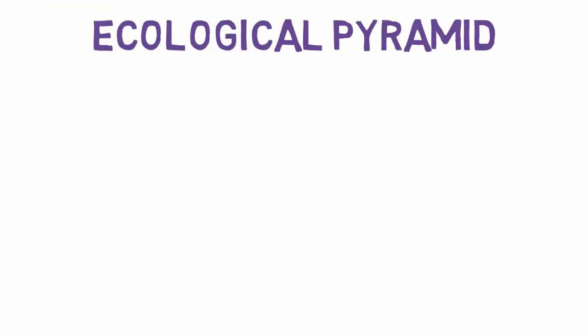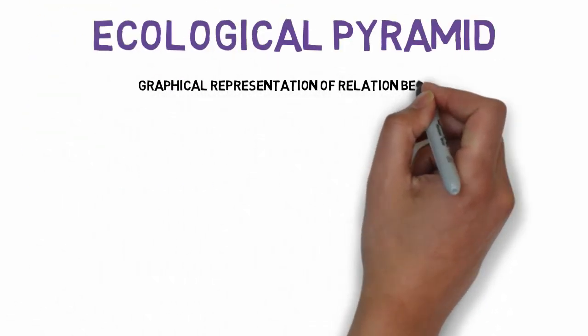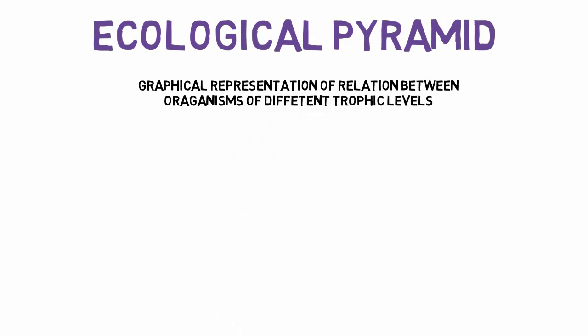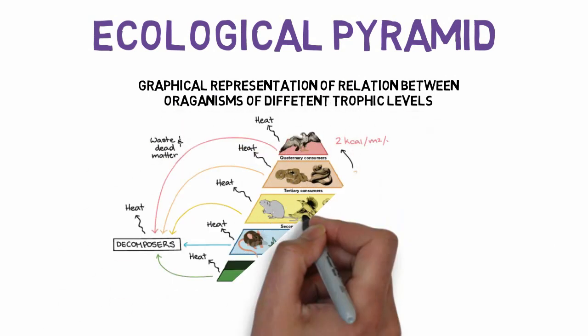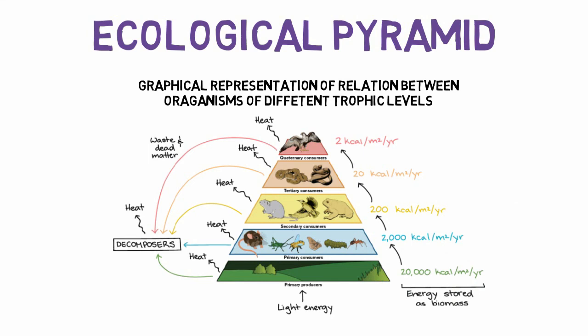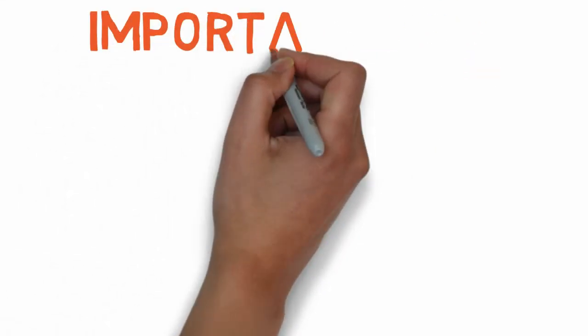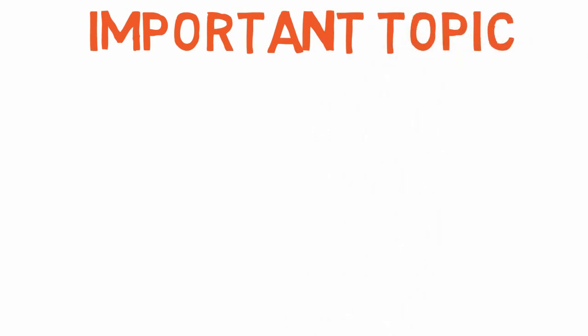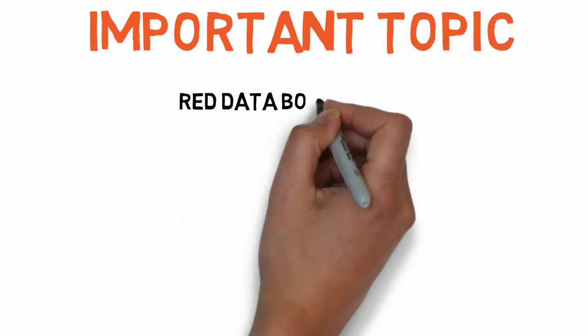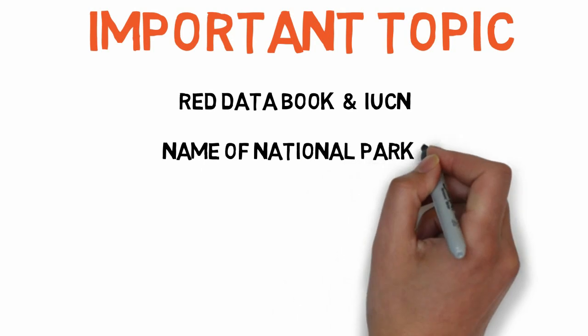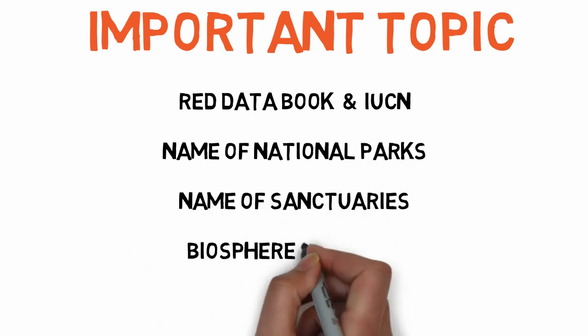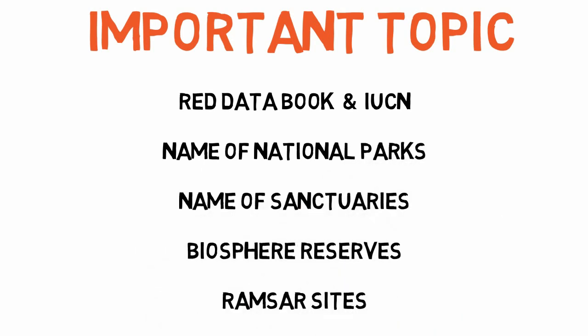Now on your screen, there is a graphical representation of the relation between organisms of different trophic levels, which is known as the ecological pyramid. Now some of the important topics from this chapter are like Red Data Book and IUCN, names of different national parks, sanctuaries, biosphere reserves, and Ramsar sites.